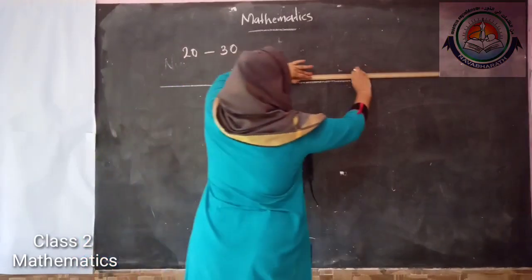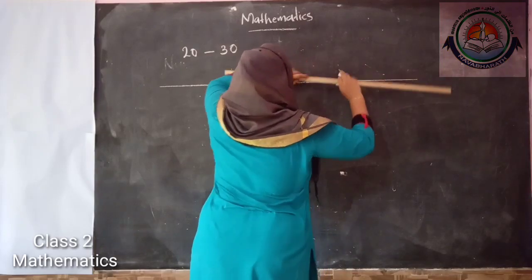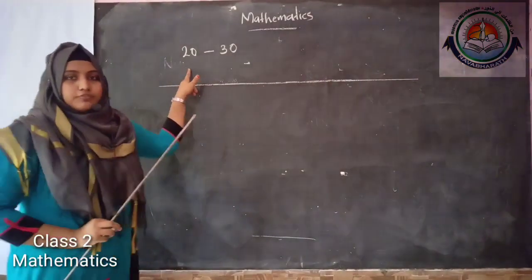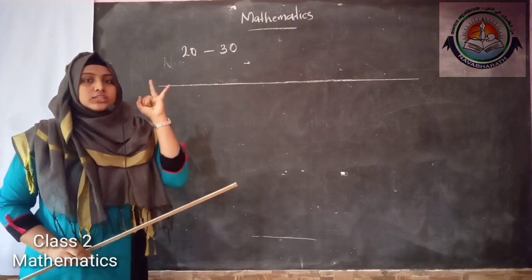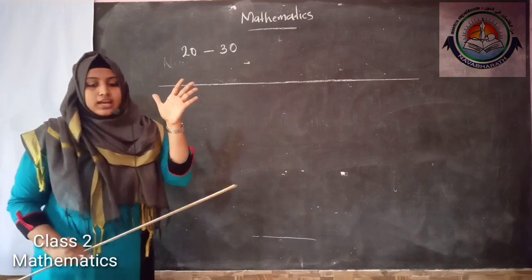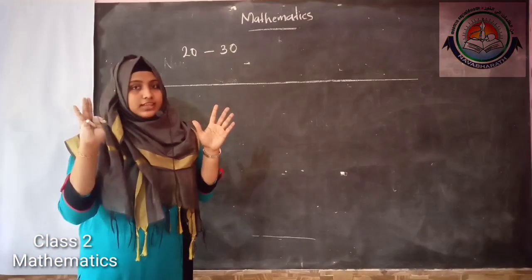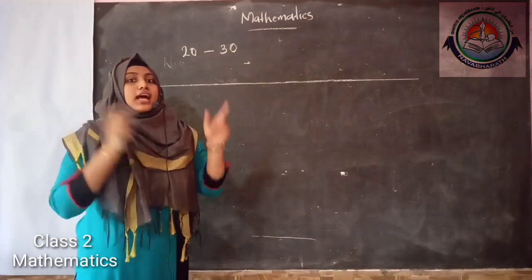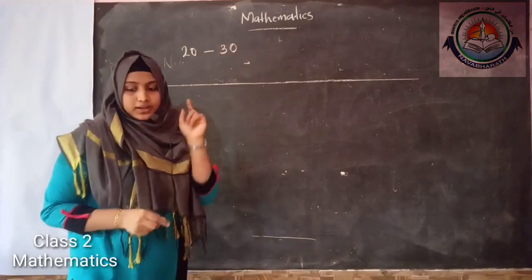The numbers start from 20 and we need to mark 20, 21, 22, 23, 24, 25, 26, 27, 28, 29 and 30. So we need 11 numbers to mark.